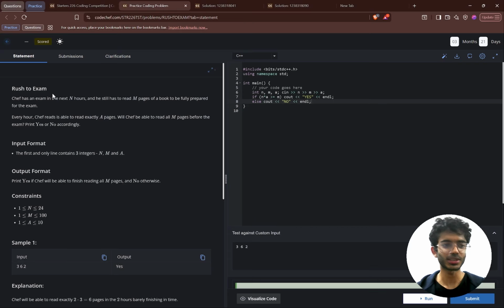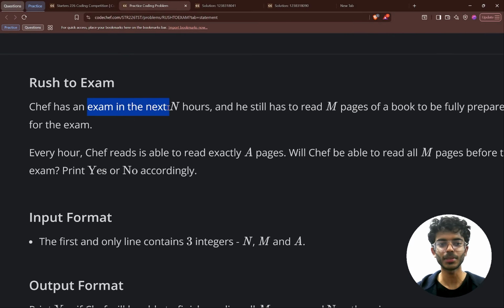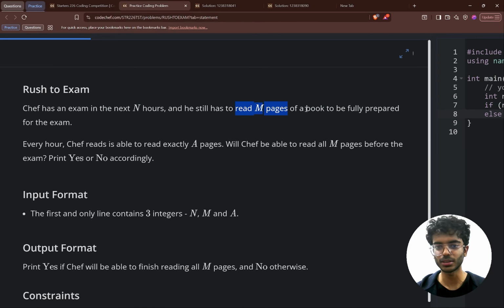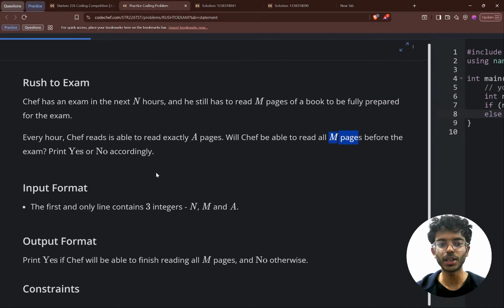Today's question is Rush to Exams. In this question, Chef has an exam in the next n hours, and he still has to read m pages of a book to be fully prepared for the exam. Every hour, Chef is able to read exactly 8 pages. Will Chef be able to read all the m pages before the exam or not? We need to just print a yes or no. Yes, if the Chef can read all the m pages before the exam, and no otherwise.